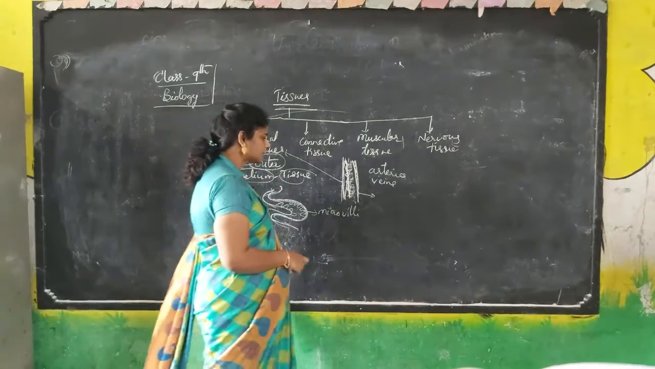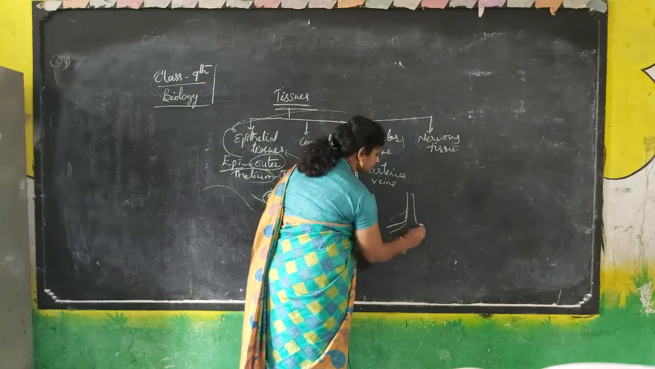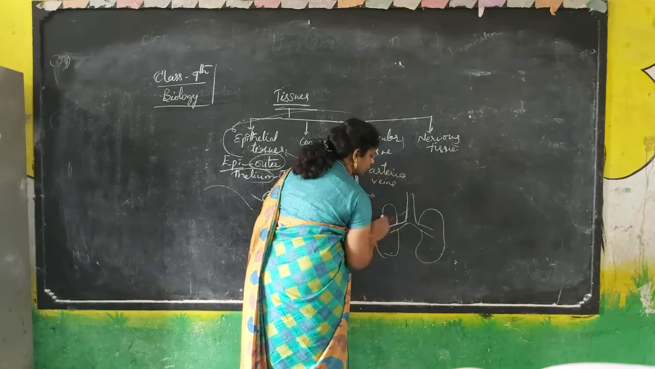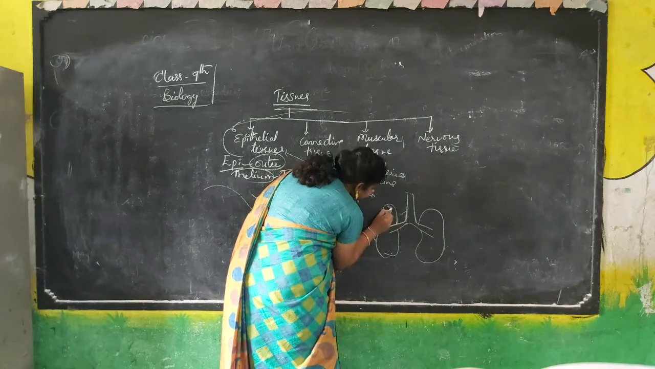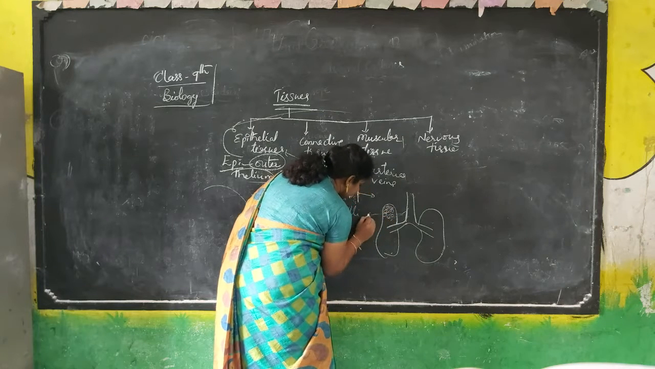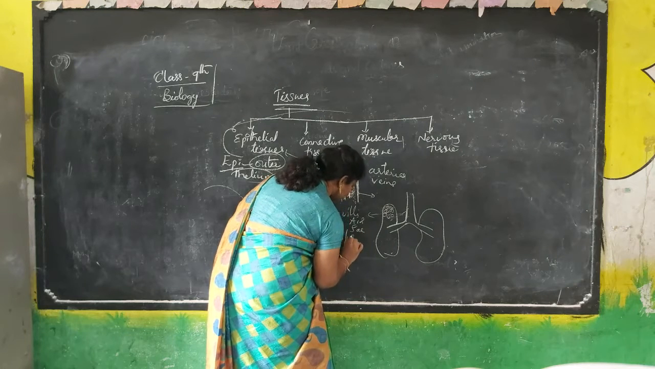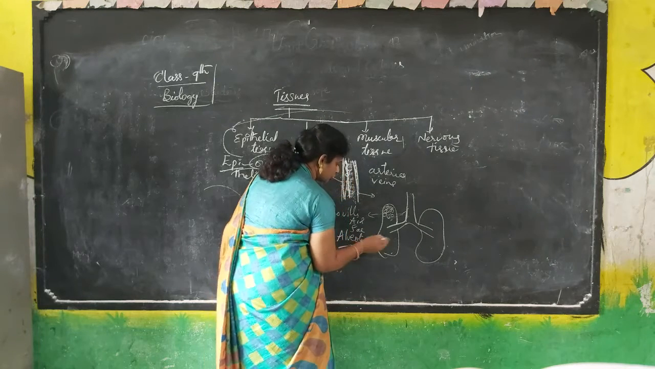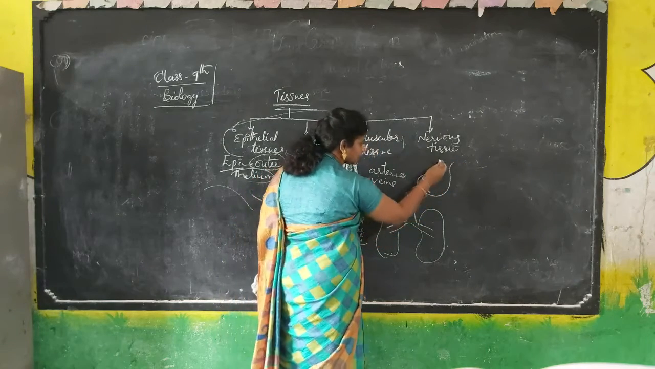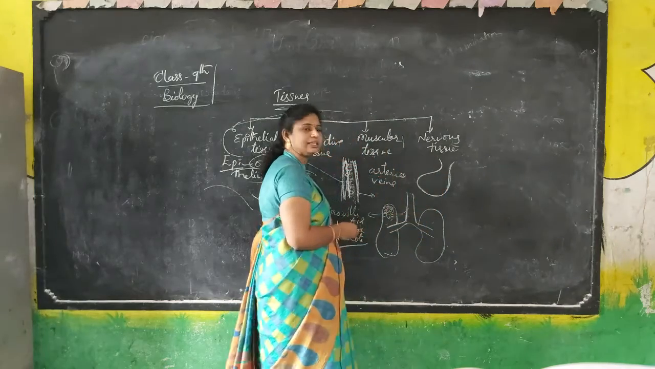They gave, see here, lungs you know very well. These are the lungs. Two lungs are made up of a number of air sacs called alveoli. This alveoli, if we draw, it will be like this. This alveoli lining is also made up of epithelial tissue.